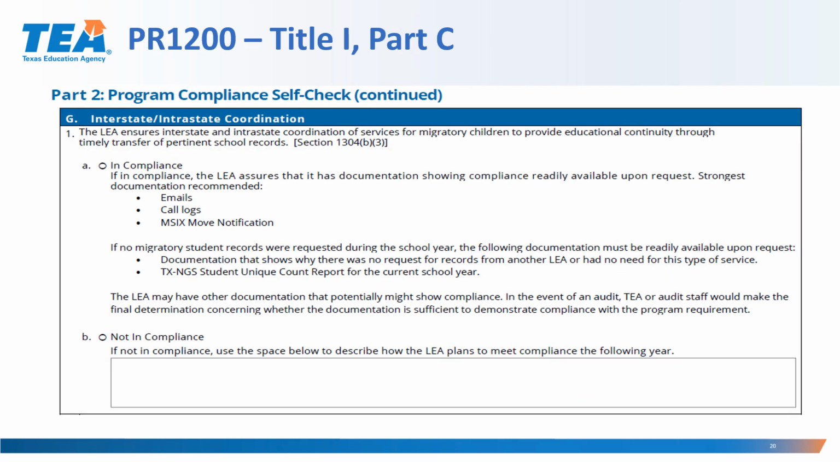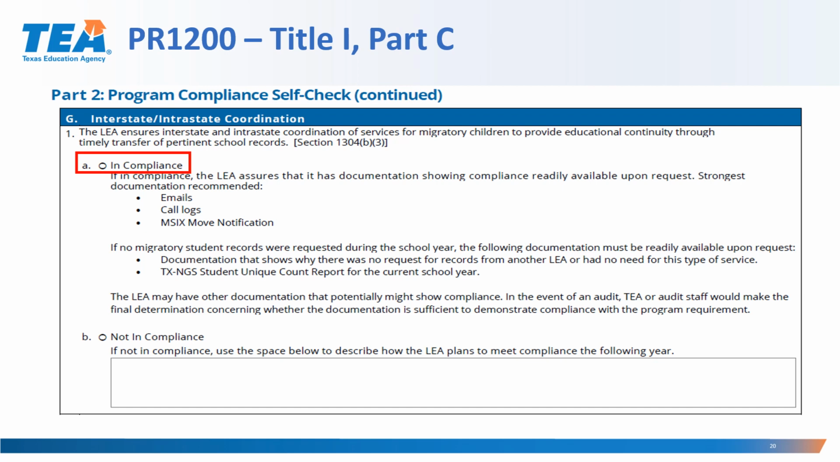Program Requirement G, Interstate and Intrastate Coordination. The LEA ensures interstate and intrastate coordination of services for migratory children to provide educational continuity through timely transfer of pertinent school records. If the LEA indicates that they're in compliance, the LEA assures that it has documentation showing compliance readily available upon request, and this is the strongest documentation recommended.